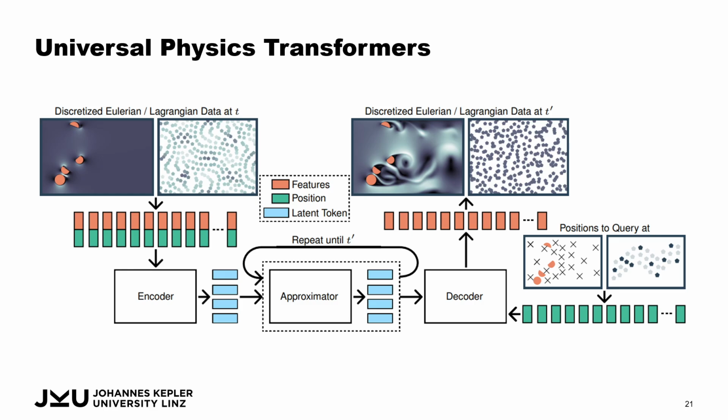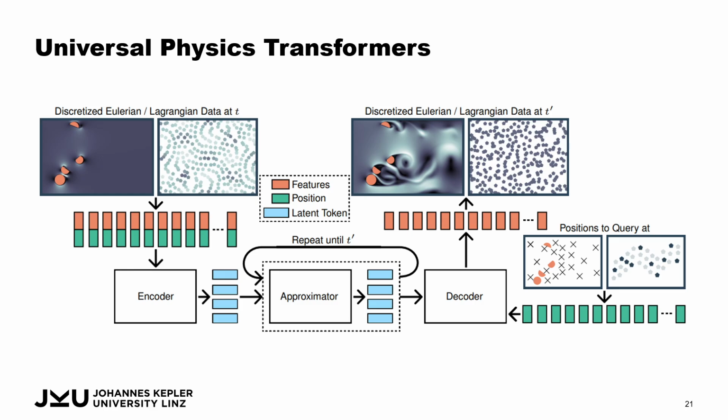How do we do this? So we have some input data that is on an irregular grid, some 2D data, some 3D data, whatever you want. We have some discretized data out of this, which comes from the numerical solver, and then we encode this discretized data into some function with the encoder.